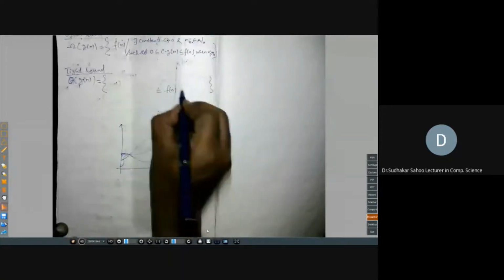But what is the condition? The condition is that all these functions f of n lie between c1 into g of n and c2 into g of n, and all our time functions are positive, when n is greater than or equal to n0. So this is valid not before, but after this turning point. This is n0. Previous to that, I don't know its characteristic. The characteristic might be different.